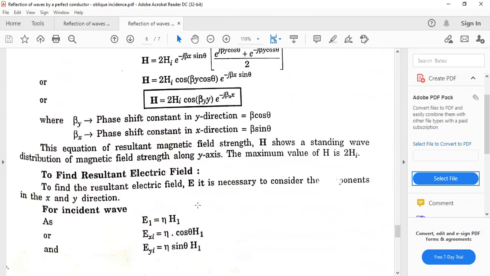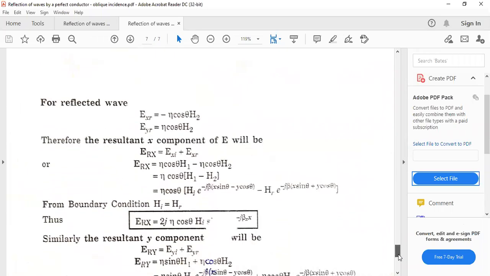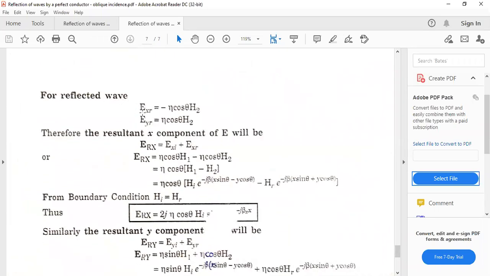Now this is the net result. To find the resultant electric field, for the incident wave E1 is equal to eta into H1. EX1 is equal to eta cos theta into H1, and similarly its y component can be written as EY equals eta sin theta into H1. Similarly, for the reflected wave, the x component is minus eta cos theta H2 and the y component is eta cos theta H2.